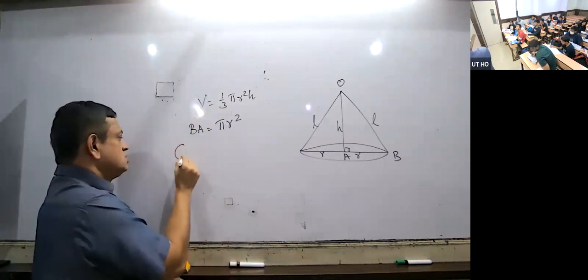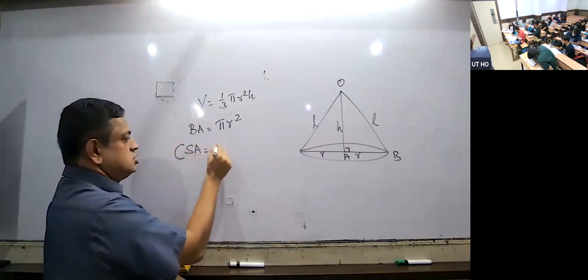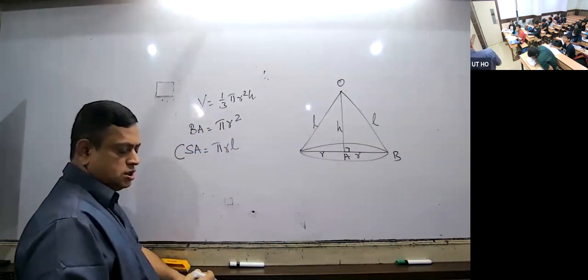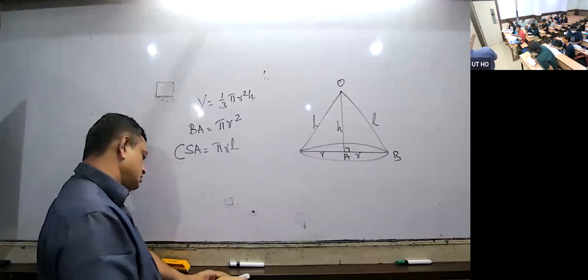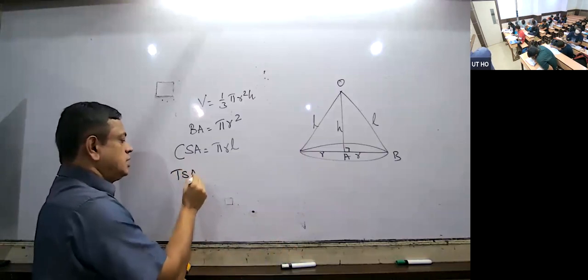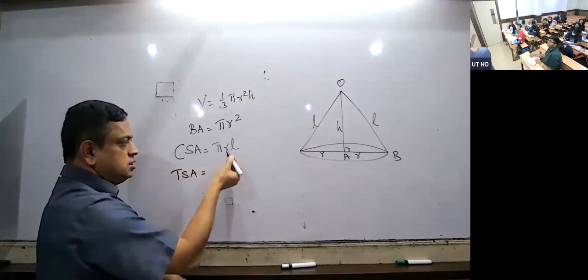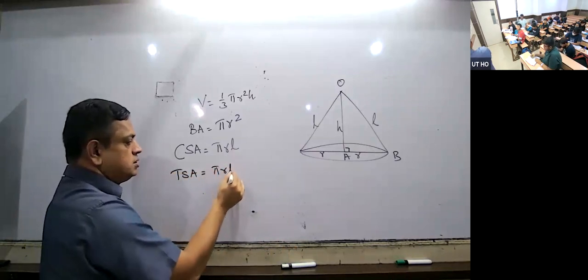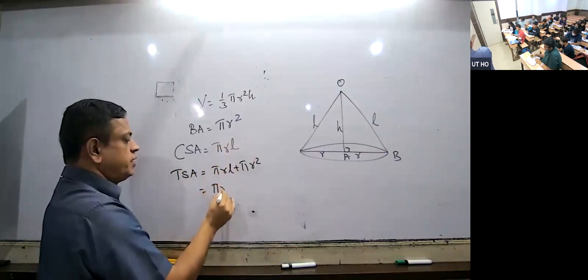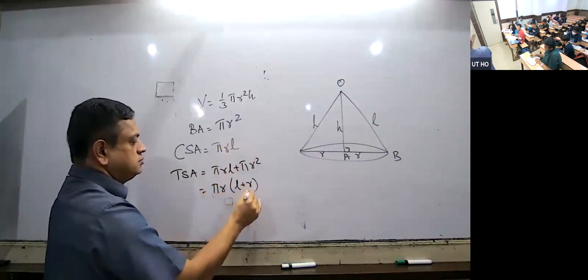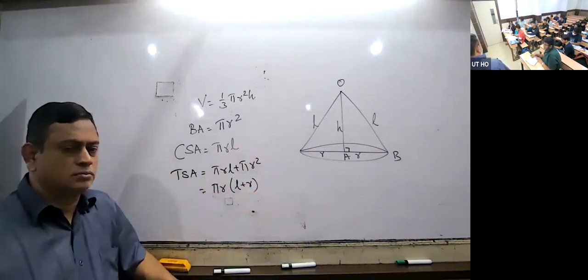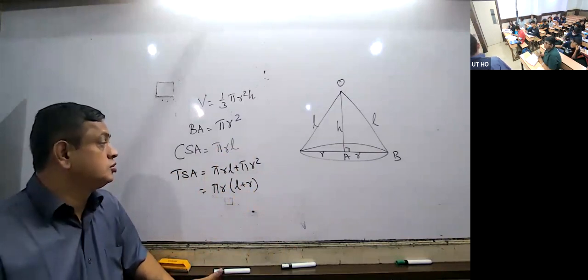Next, CSA is equal to pi RL. Written? Yes. Next is TSA. Can you tell what will be TSA? How many bases are there? Pi RL plus pi R square. Only one base now. Or you can take pi R common, pi R times L plus R. Written? Yes. So these are the formulas written.